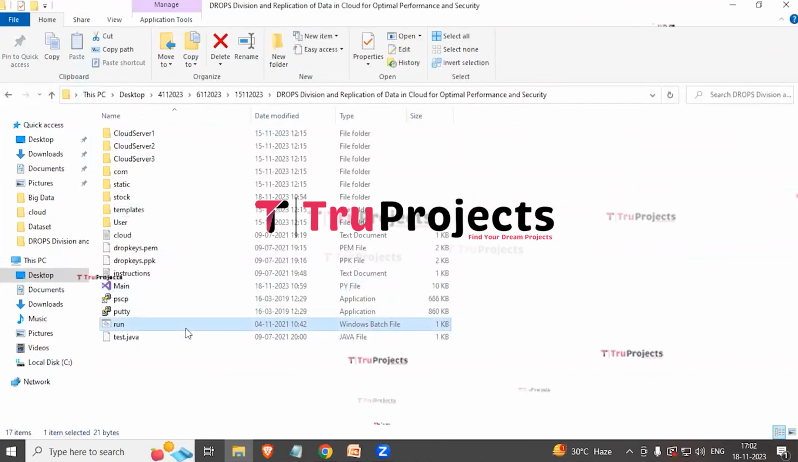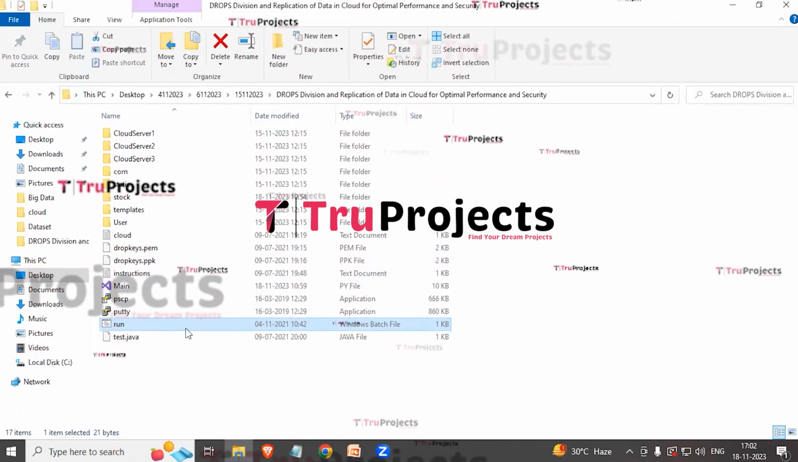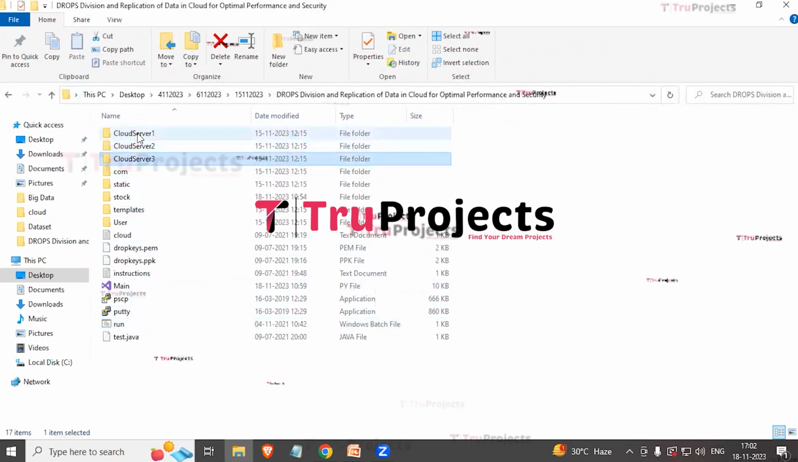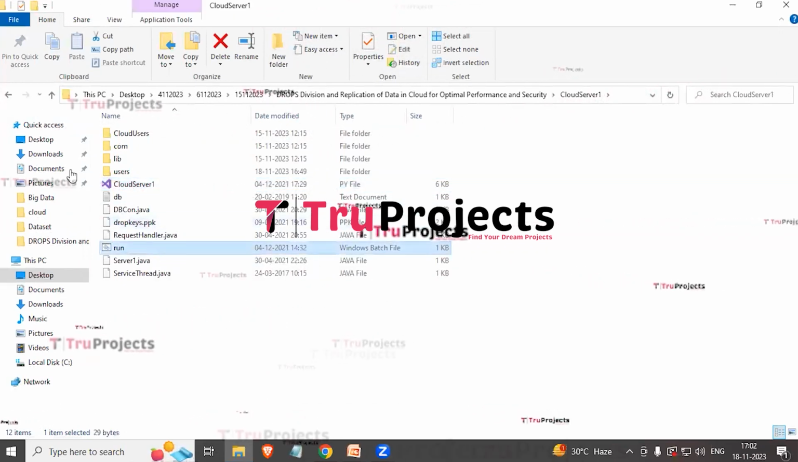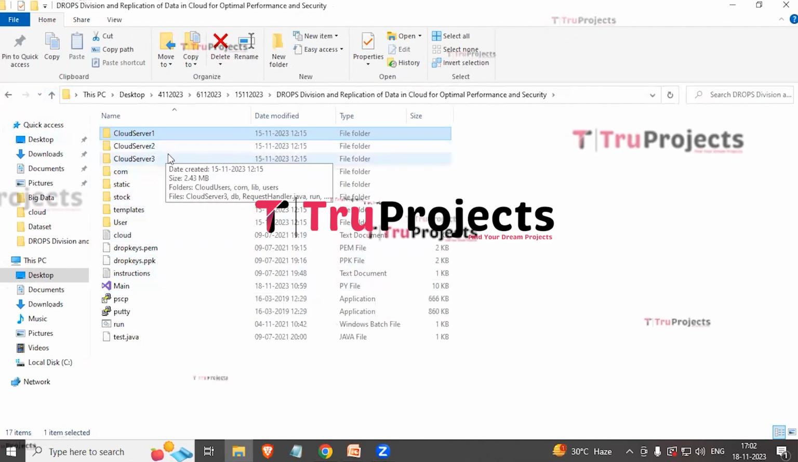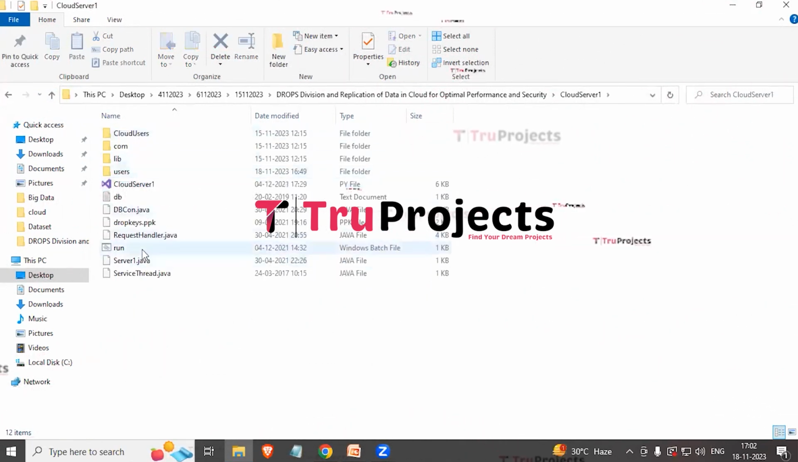Instead of executing the project through the command line interface, we have created this run.bat file, which is a Windows batch file. Here we have Cloud Server Run folders 2 and 3. If we open the Cloud Server Run, we have one Python main code file and the run.bat file. Similarly in the other two Cloud Server folders. So to execute the project, first we need to open the Cloud Server Run folder and double click on the run.bat